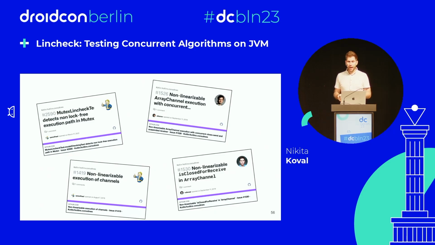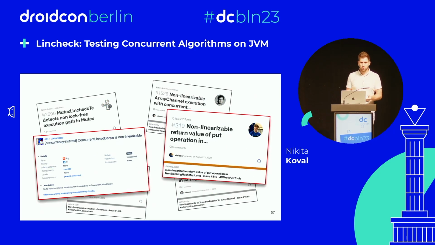And we found errors not only in kotlinx.coroutines. For example, we did manage to find a bug in the standard Java library. There is a double-ended queue called ConcurrentLinkedDeque, so you can insert and retrieve elements from both ends. And it's incorrect. The funny story is that the guys who developed it tried to fix it multiple times.